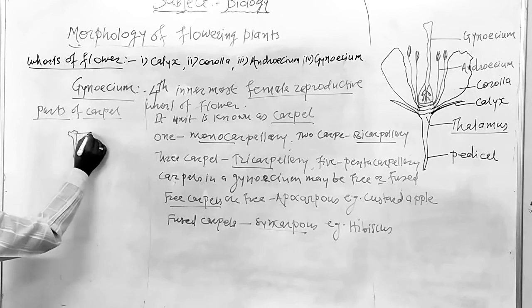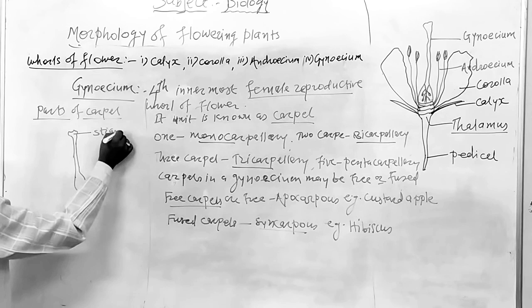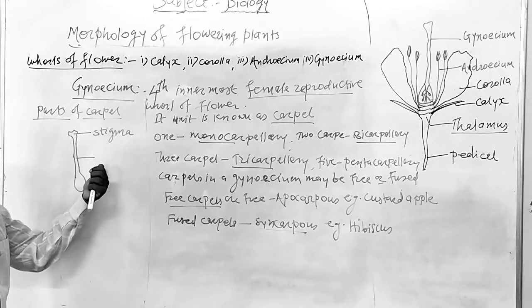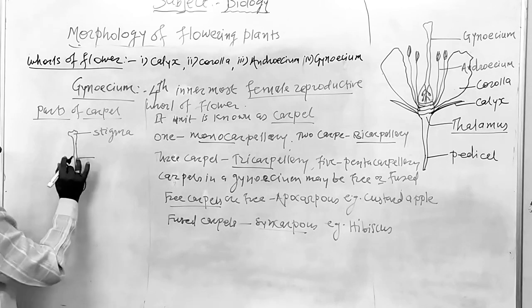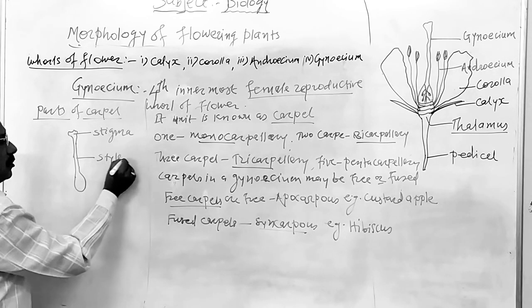This one is an apical cap-like part, known as the stigma. This one is an elongated, slender, tube-like, thread-like part. That part is known as the style.